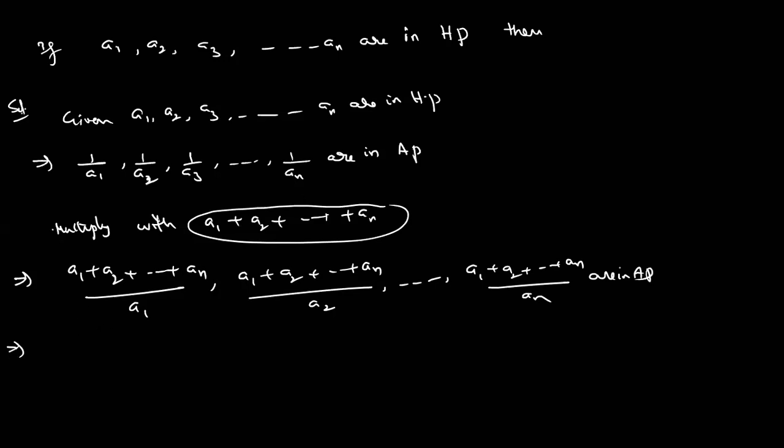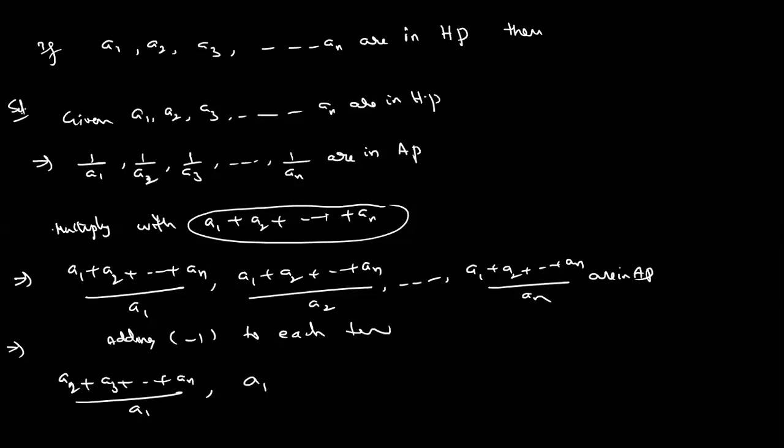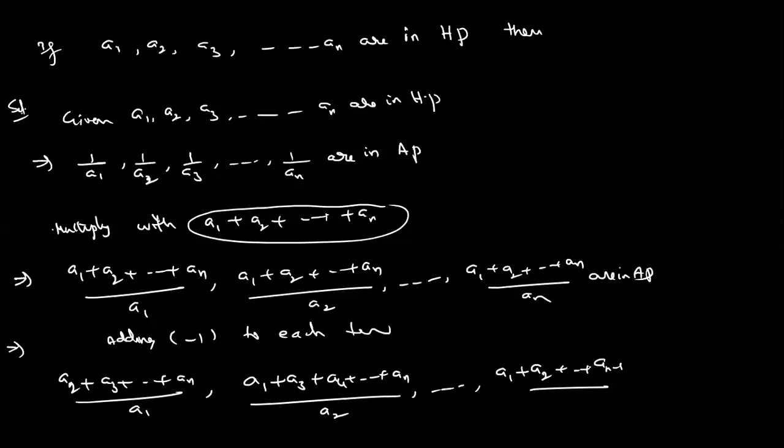So fine. Adding minus 1 to each term, what is the answer? Minus 1 means A1 and A1 cancel. What is remaining? A2 plus A3 and so on An by A1, comma, take the LCM after that, A1 plus A3 plus A4 and so on An by A2, and so on, A1 plus A2 plus and so on An minus 1 by An are in AP.